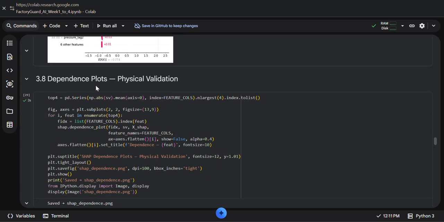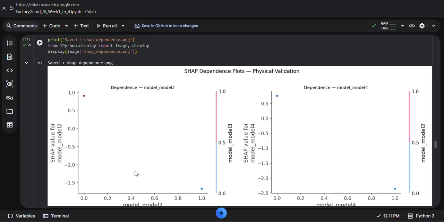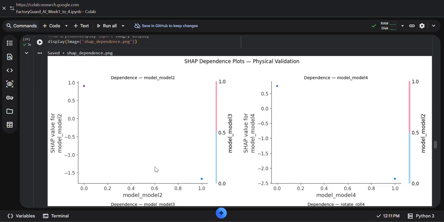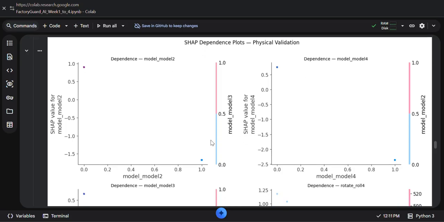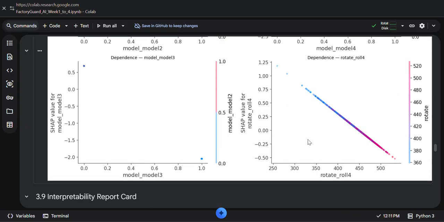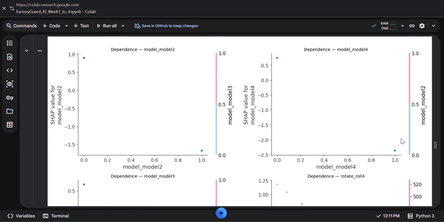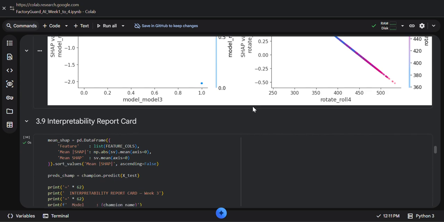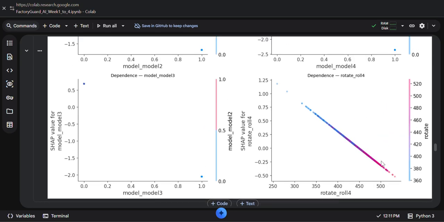Moving on to the dependence plot. This output shows how the value of one feature affects the model prediction while interacting with another feature. This helps understand the complex relationships inside the trained model, the complex relationship between rotate and the different features, like model_model_2 SHAP values. And then the final model.